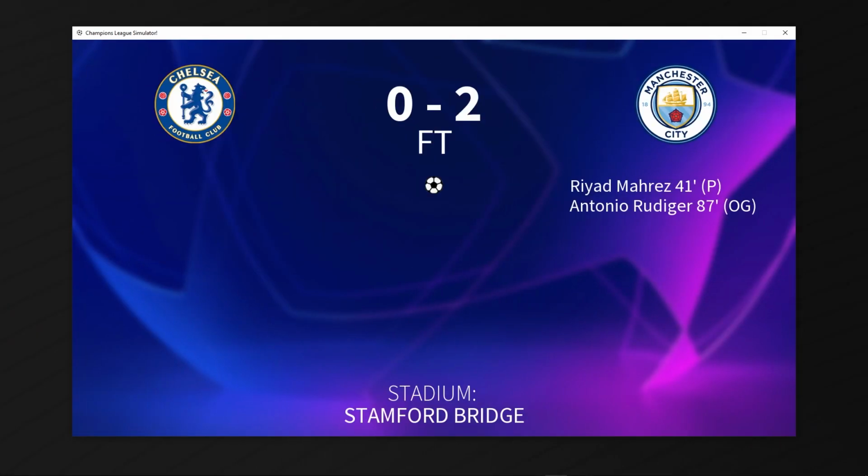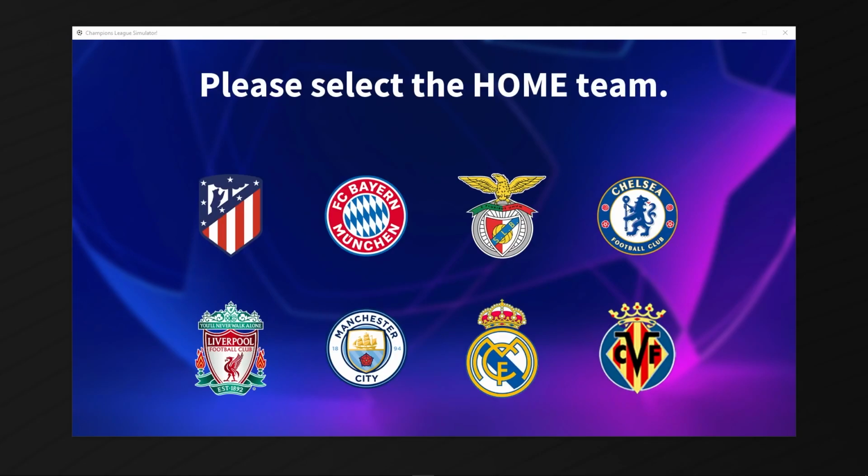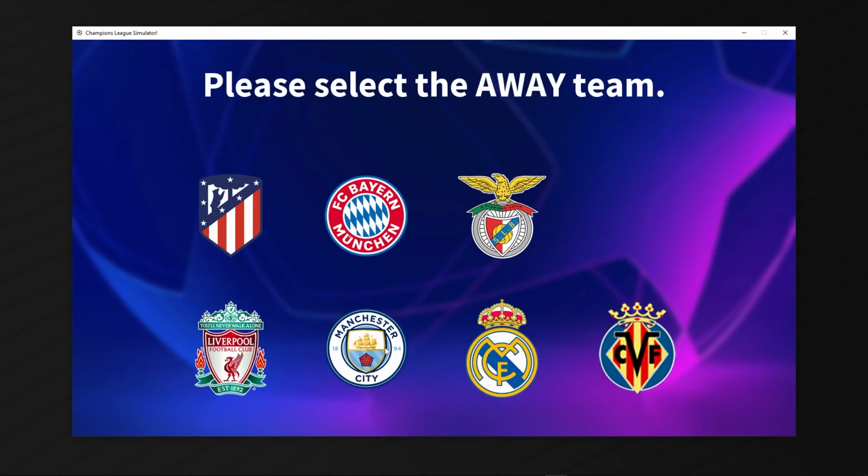So since I didn't implement extra time into my simulation, how we're going to do this is we're going to run another simulation of this at Stamford Bridge. It's going to be whoever scores more goals in the first 30 minutes of the game. So let's go ahead and do that. Home team Chelsea, away team City. Let's get extra time underway.